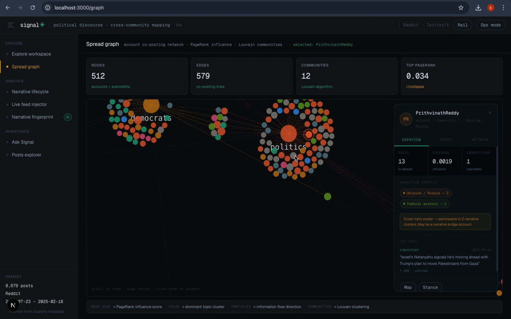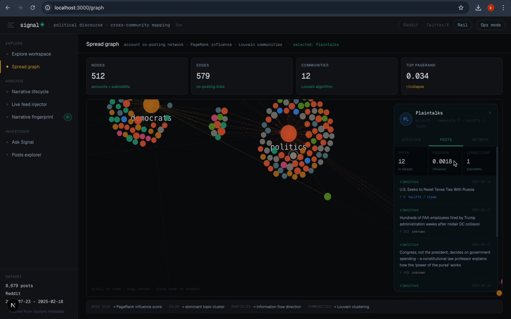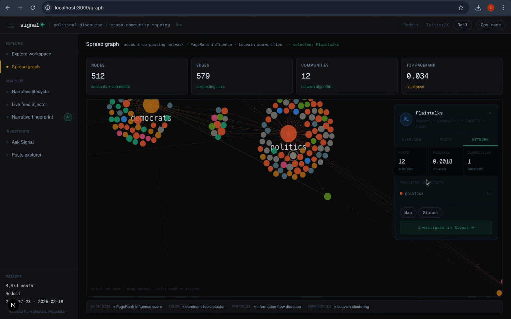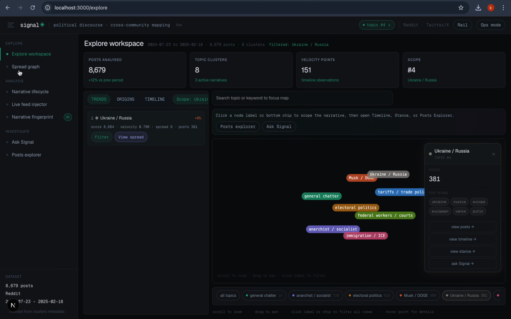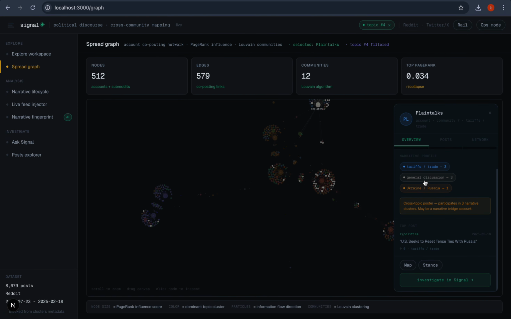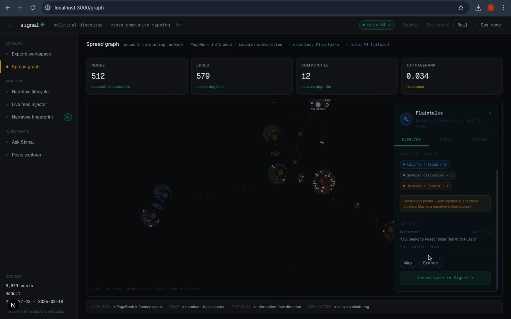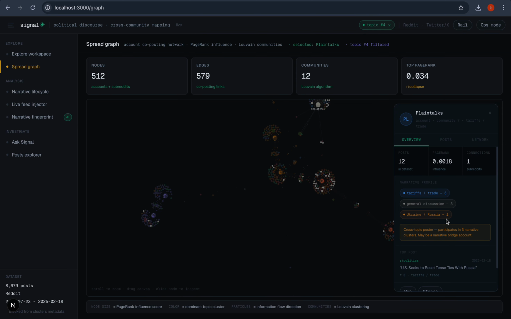Now what these nodes are, these are actually the accounts. Here we can see any account, and the account that we clicked, how many posts that account has done, what posts it has done, then what is its networking, how much influence does it have. We can investigate that in Signal. This is an investigation bot that we will come back to later. Also the clusters that account has been posting in, its map and its stance.